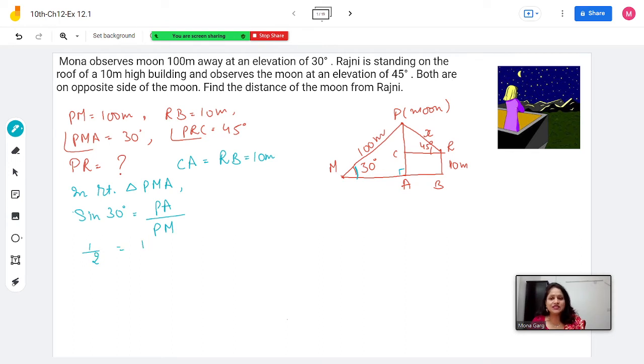And PM we can write in two parts, PC plus CA. Because I know the value of CA, 10 meter, I can use it here. So in the denominator, PM we write as 100. Now just cross multiply. So 100 upon 2 is equal to PC plus CA, where CA is 10 meter, please pay attention. So here this is 50, and 10 gets subtracted on the right side. So 50 minus 10 is equal to PC, and PC is equal to 40 meter. Clear? I have found this distance PC and kept it, 40 meter.